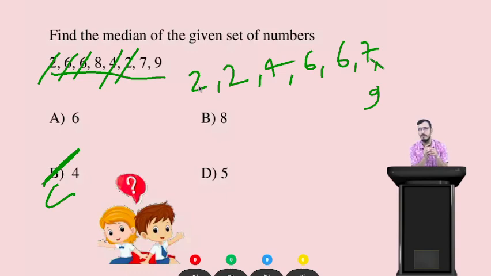So here there are 7 observations. The middle value is 7 plus 1 by 2, that means 8 by 2. So the fourth observation is the middle value here. Counting 1, 2, 3, 4, the fourth observation is 6 here. So the answer is option A, that is 6.